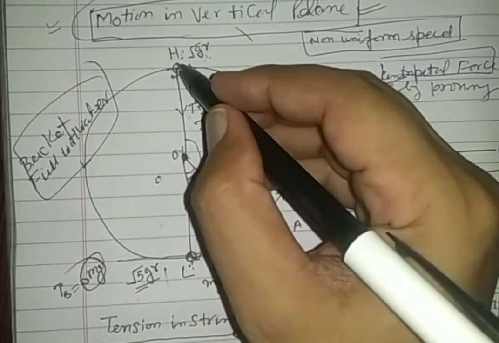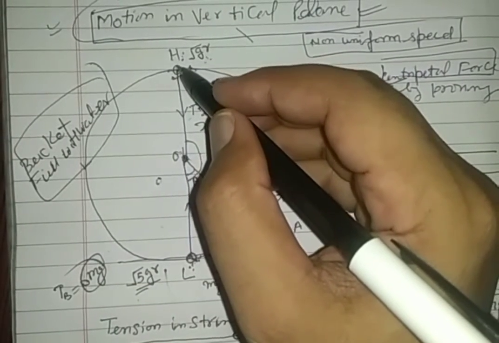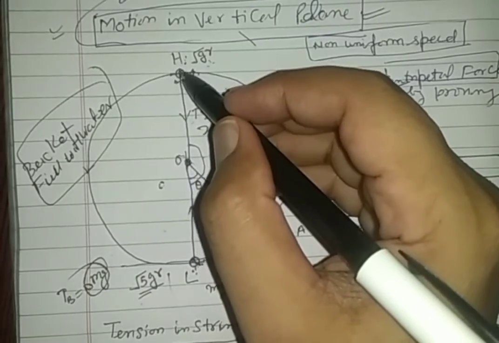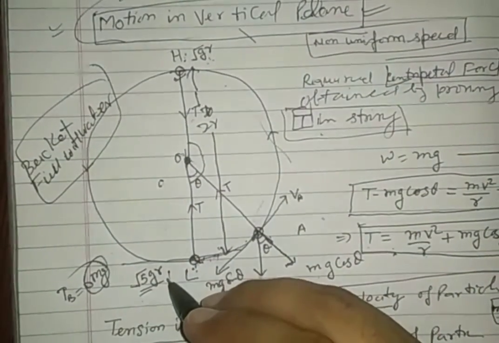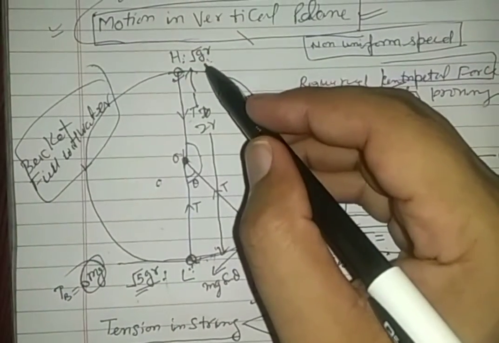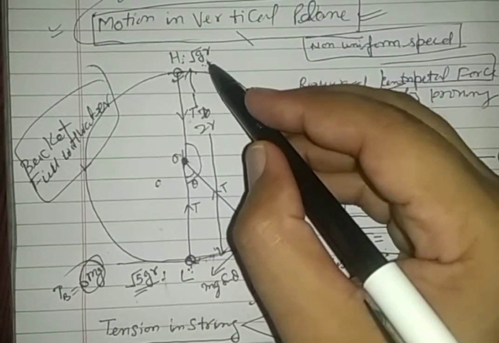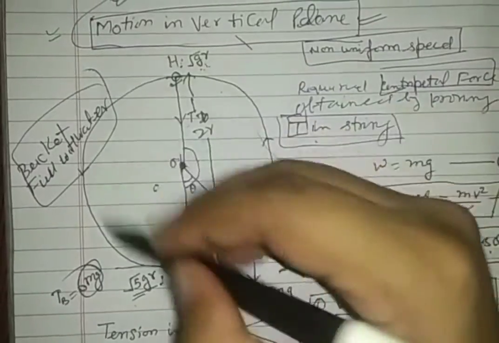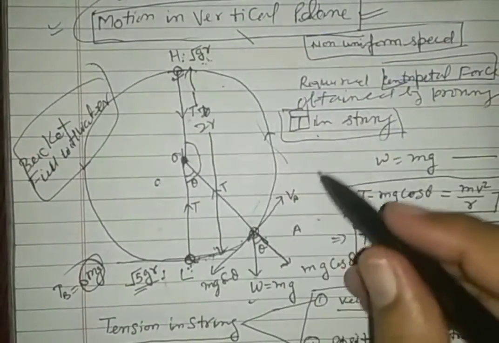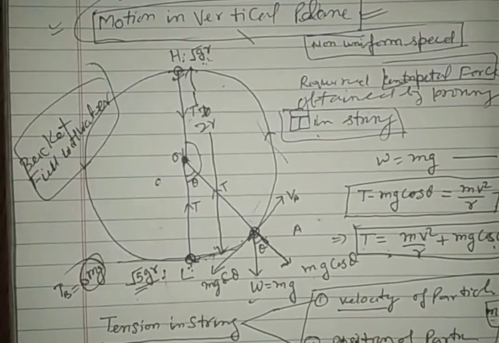So when it reaches the top, the water will not fall from the bucket. The velocity at the highest point will be more than under root gr, it will sustain this motion, and no water will fall.